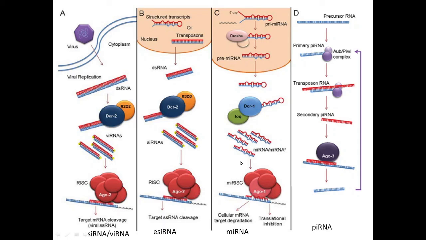With the help of that Argonaute 1 protein, the two strands, the guide strand and the passenger strand, are separated. The passenger strand may be released from the complex, and the guide strand remains associated with the complex, and with that guide strand it finds the target RNA molecule to get it degraded. So these are the comparisons of the four different RNA interference pathways we have already discussed.